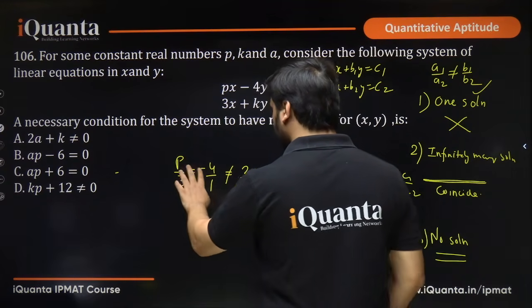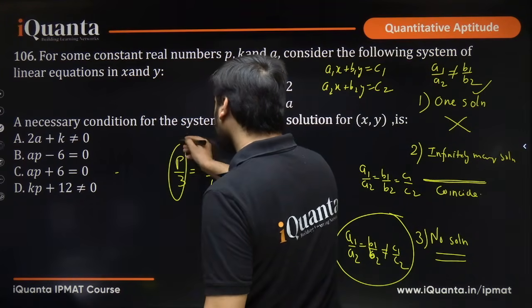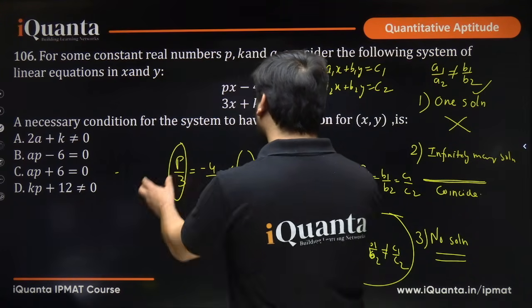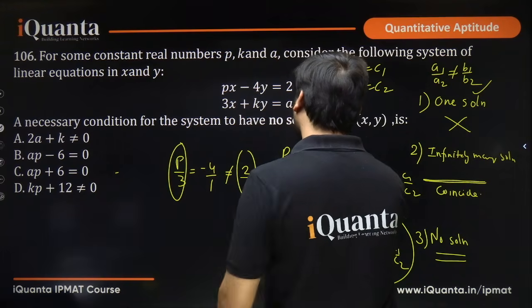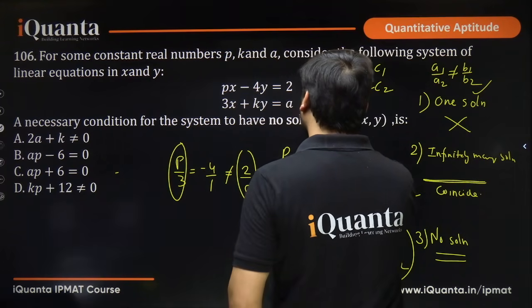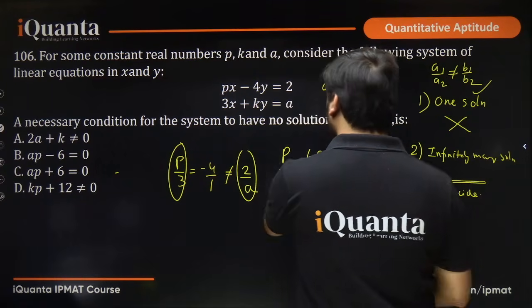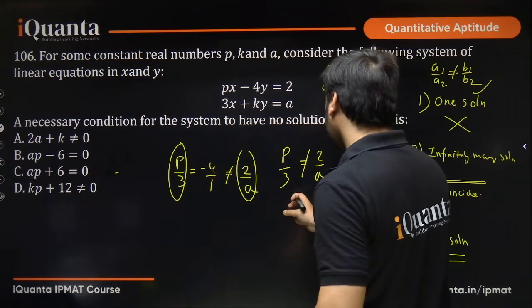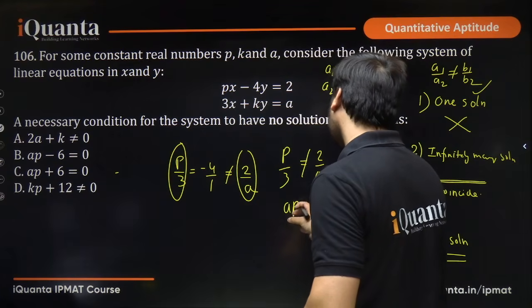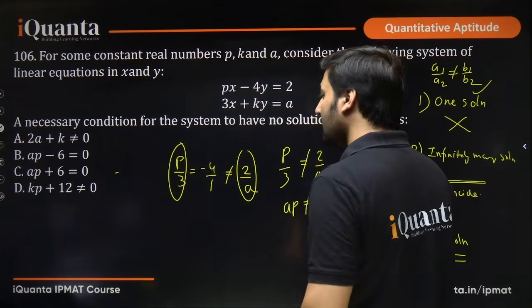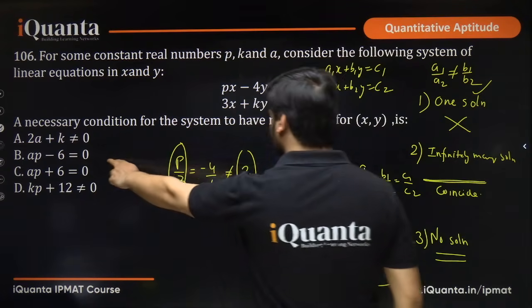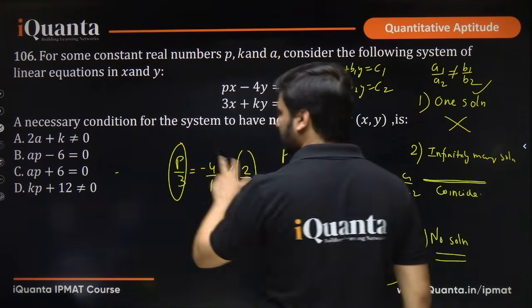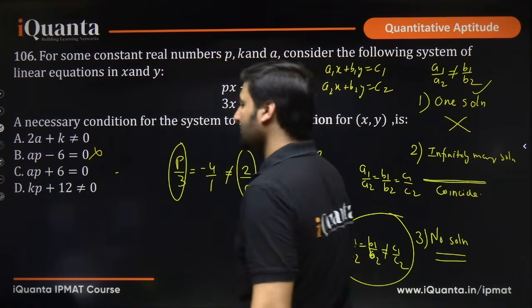So a into p is possible when you pick up p by 3 and when you pick up 2 by a. If you could pick up p by 3, obviously if you put it with 2 by a, you will have to put a not-equal-to sign in between, right? What does this mean? ap is not equal to 6. But here option B says that ap is equal to 6. This should be the condition, but they are giving this, so it cannot be my answer, right?